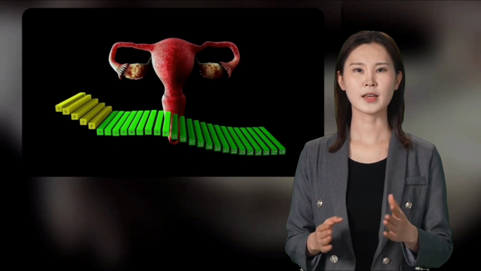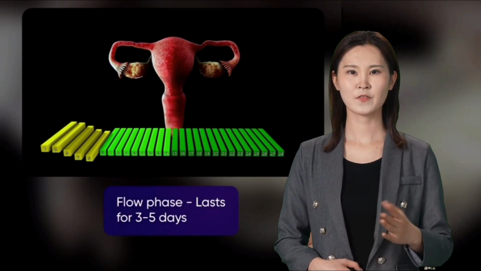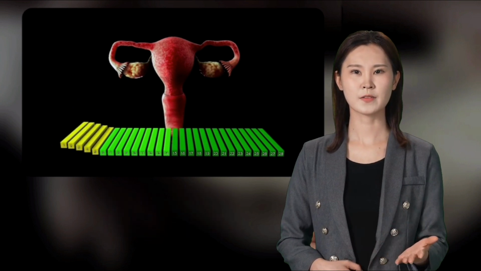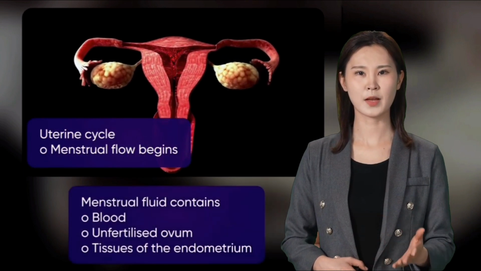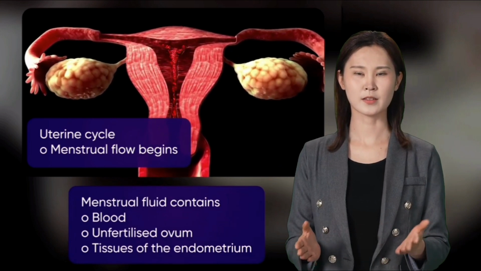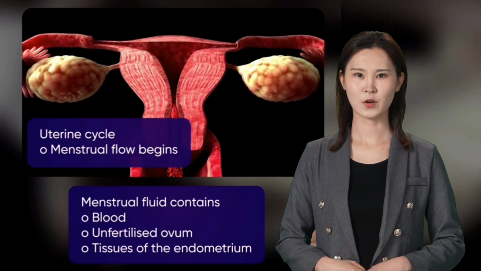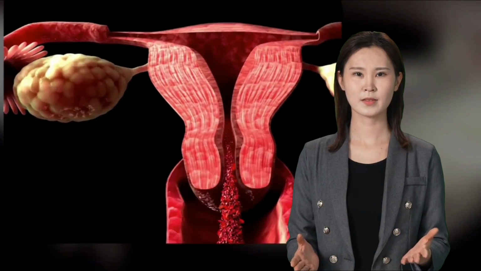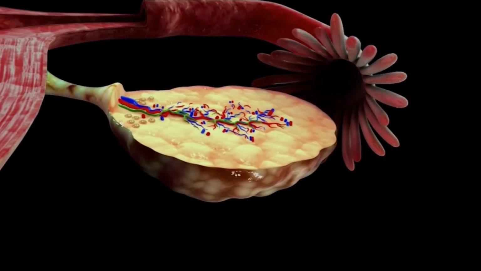The first phase is the flow phase. It lasts for 3 to 5 days. During this phase, in the uterus, the menstrual flow begins, where the menstrual fluid contains blood, unfertilized ovum, along with the tissues of the endometrium. This is also linked to changes in hormonal activity.